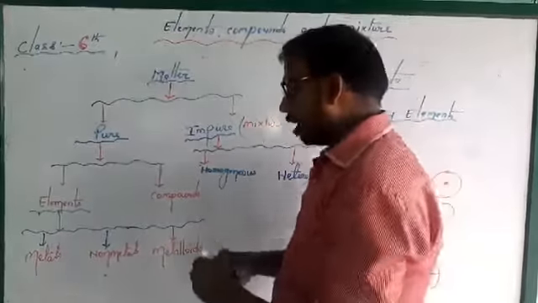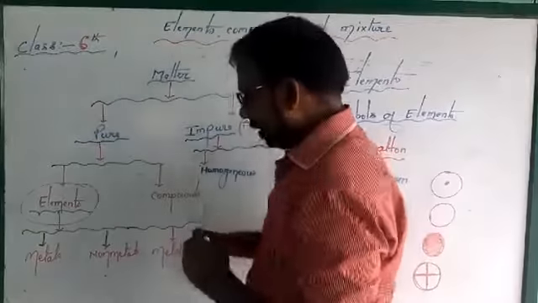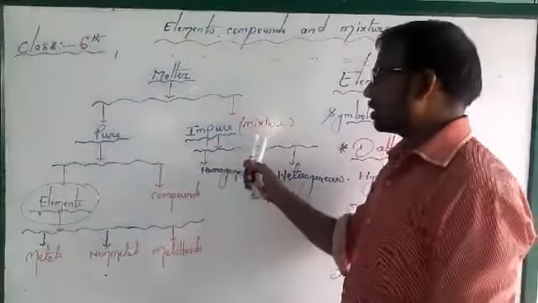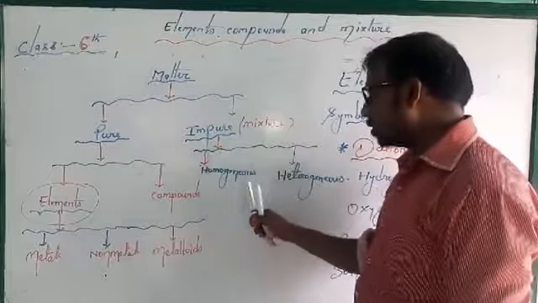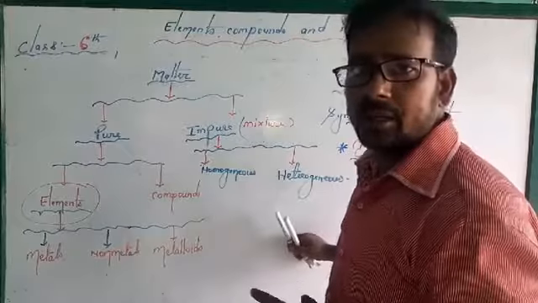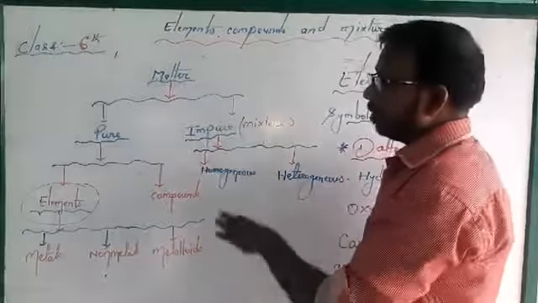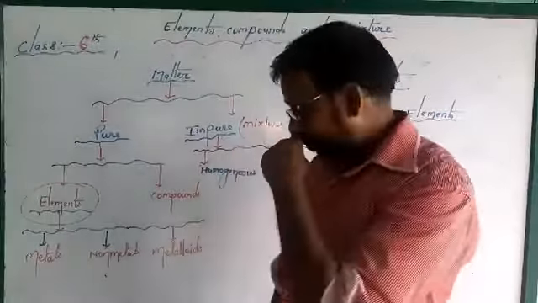We have to talk about only elements in this chapter. And here the impure substance is a mixture. It is classified into two parts: homogeneous and heterogeneous. We have also done these things. What is homogeneous, what is heterogeneous? But in the second chapter we will talk only about elements. What is an element?